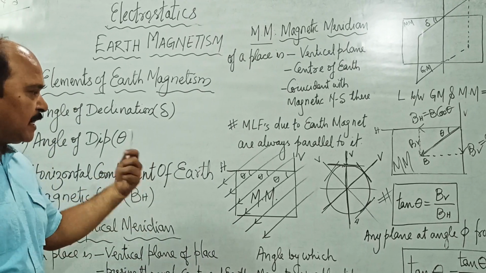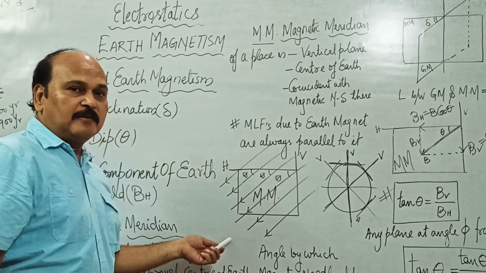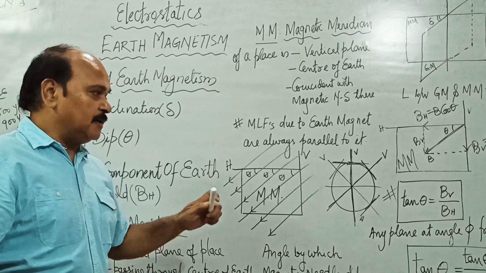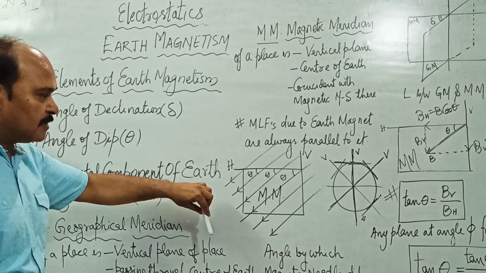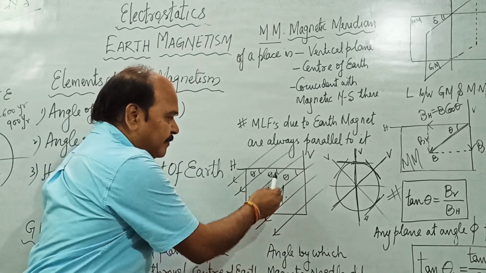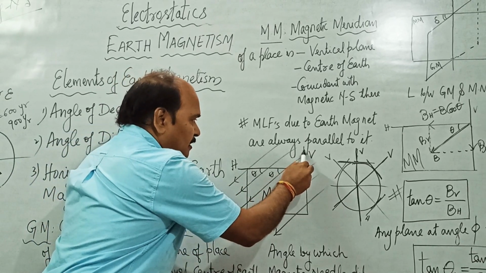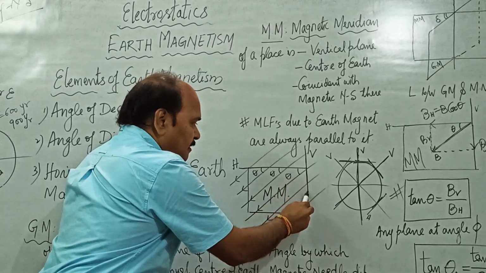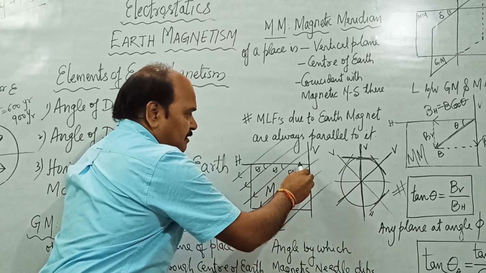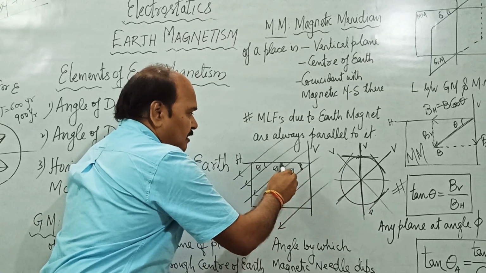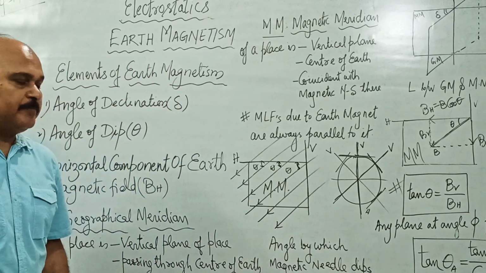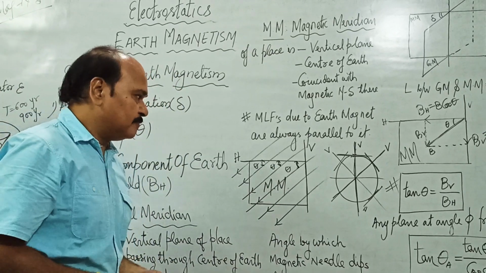Angle of dip is the angle which the Earth's magnetic field makes from the horizontal in the magnetic meridian. If these are magnetic forces due to the Earth's magnet, they are going to be parallel to the magnetic meridian. So whatever angle they make from the horizontal, this is vertical in the magnetic meridian, and this is horizontal. Then the magnetic forces will make a certain angle from the horizontal, and this is what is called the angle of dip. We also call it the true angle of dip.